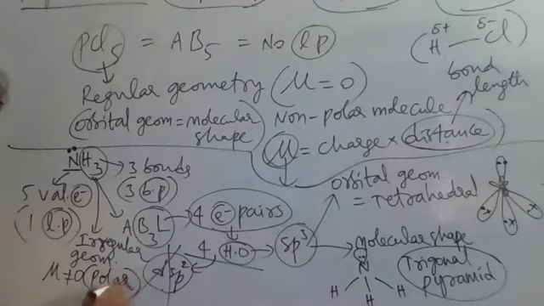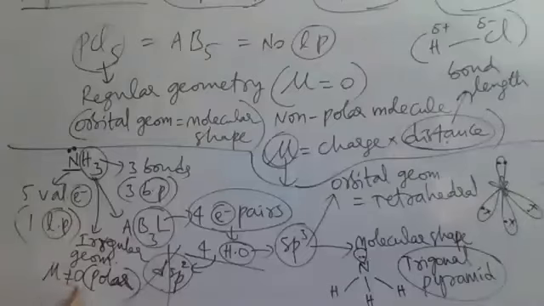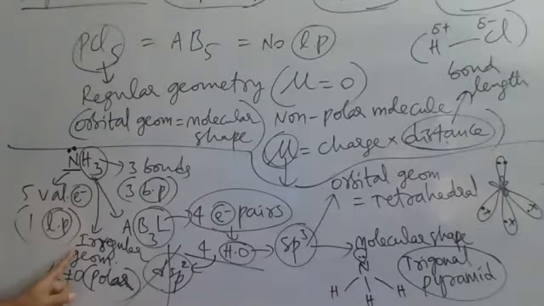Polar in nature. Why is the molecule a polar molecule here? NH3 molecule, why is it polar? Because dipole moment is not equal to 0. Some value will be there, the dipole moment. Why is the dipole moment not equal to 0, did you understand? Because the molecule has irregular geometry.